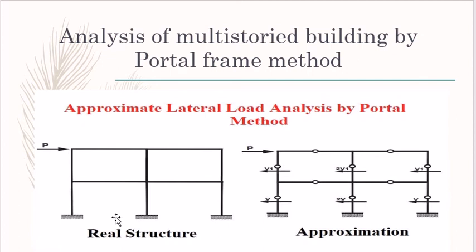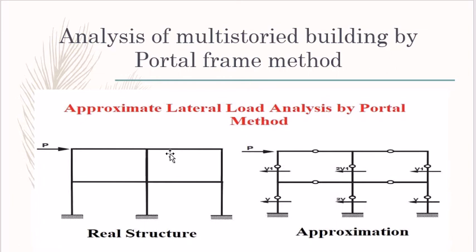Now the assumptions considered while designing any multi-story building with this method. Basically there are three methods: the portal frame method, the cantilever method and the substitute frame method. But today we discuss the portal frame method. Number one, the points of inflection or contraflexure are located at the mid height of each column. Then the points of contraflexure are located at the mid span of the beam.